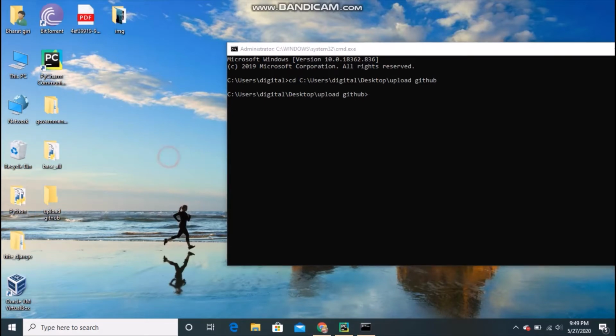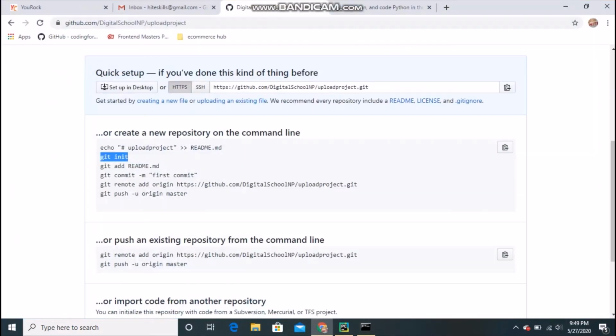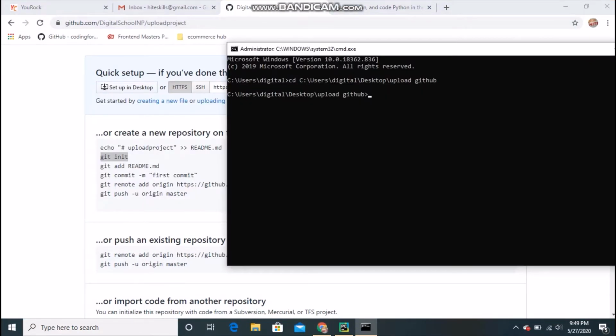Then I have to paste that git init. That is my first command here. I will copy and paste it here. It says git is not recognized as an internal or external command. Okay, that means I haven't downloaded Git yet, and I have to download it. So let's download this.